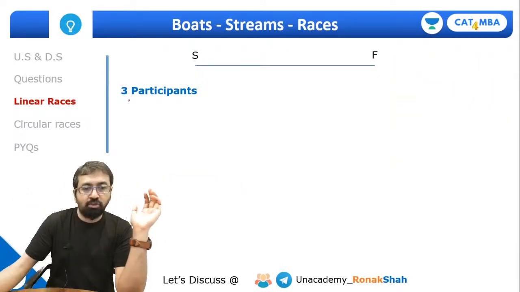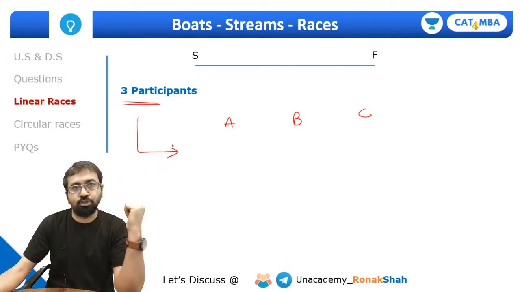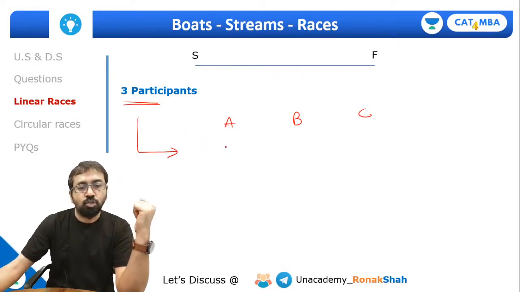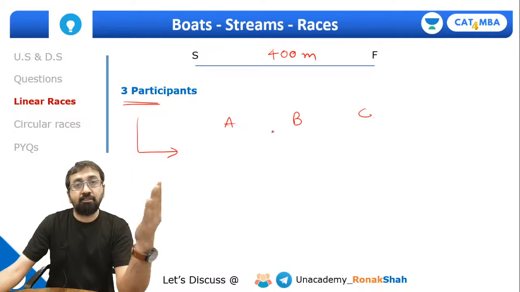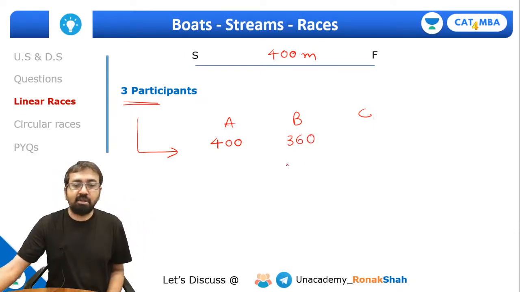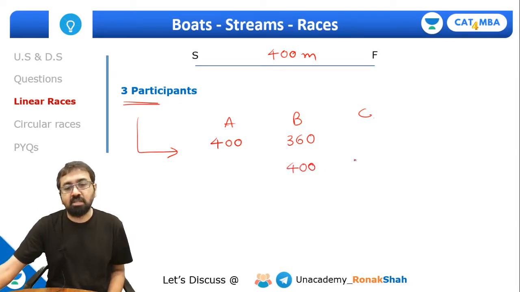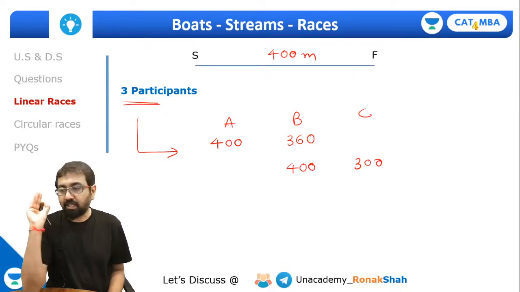Now guys, what about 3 participant questions? In 3 participant questions, usually you may be given data like this, and 3 participant questions are mostly solved by ratios. You will rarely require the earlier kind of thing. So they'll give you this kind of information: in a race of 400 meters, A beats B by 40 meters. That means when A runs 400 meters, B runs 360 meters. And in the same race, B beats C by 100 meters. So when B runs 400 meters, C runs 300 meters. Remember, the winner always runs the full distance. Everyone, are you able to understand this point? The winner always runs the full distance.